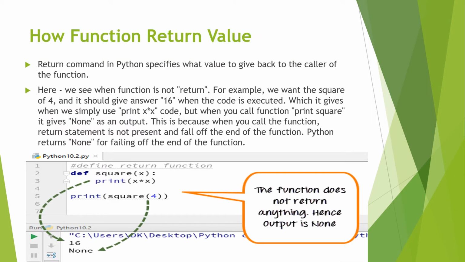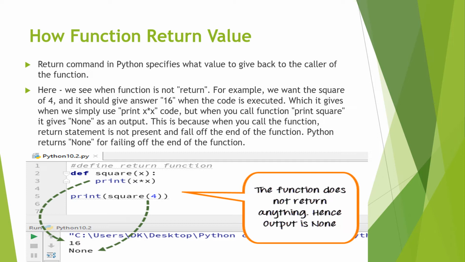How does a function return a value? The return command in Python specifies what value to give to the caller of the function. Here we see when return is not written. For example, we want the square of 4 and it should give the answer 16.